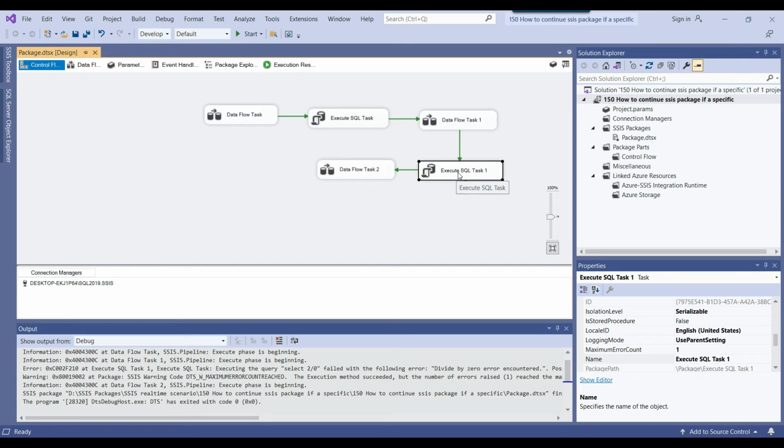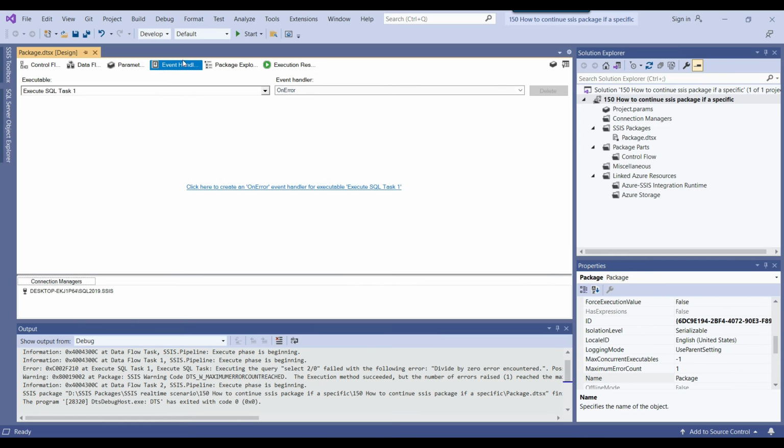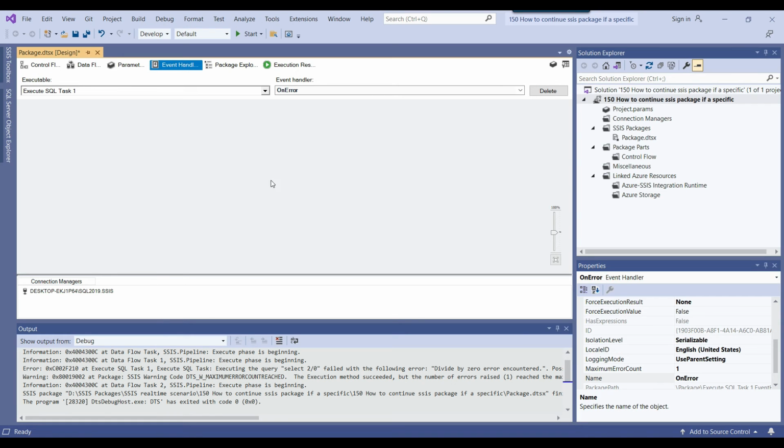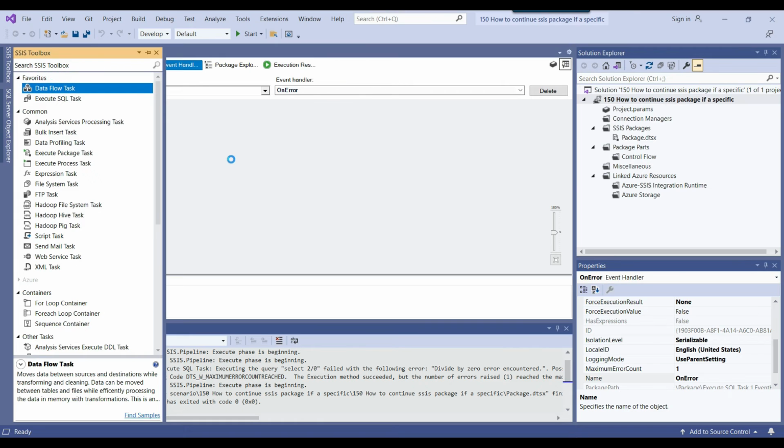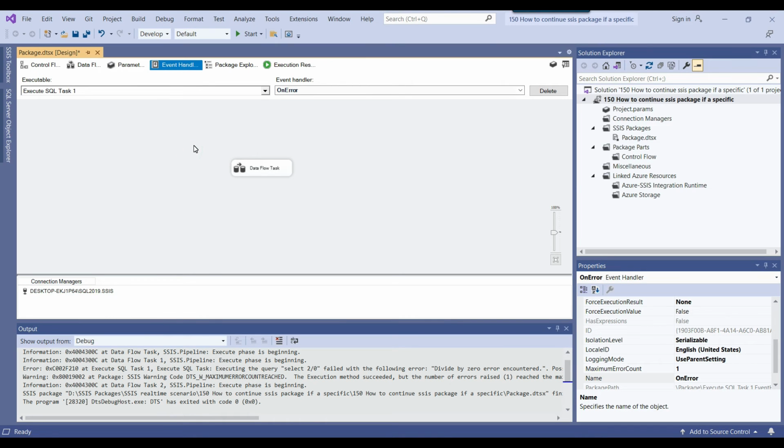So we need to select this particular Execute SQL Task and click on Event Handlers. Once you are inside the event handler, on the left side you see the executable, Execute SQL Task 1. Now you need to click on the On Error link, and from the right side it should be the On Error event. Now you can open the toolbox and just drag and drop the Data Flow Task here, so that the SSIS package knows that there is something written here.